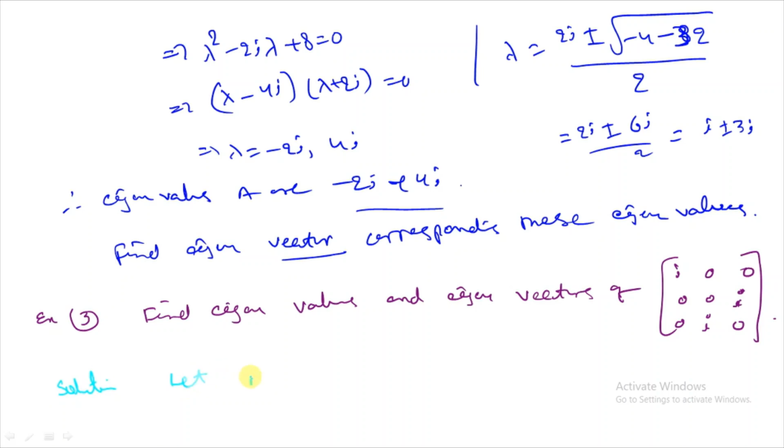Let A equal the matrix (i, 0, 0), (0, 0, i), (0, i, 0). It's not mentioned whether this is unitary or whatever matrix, even though this is unitary. The eigenvalues are 0, purely imaginary, or of absolute value 1. It's a unitary matrix. Better to now write the characteristic equation.